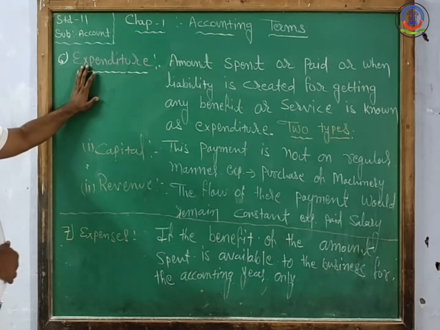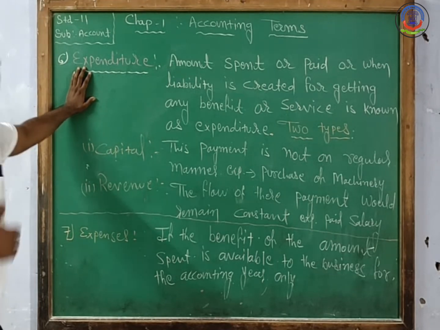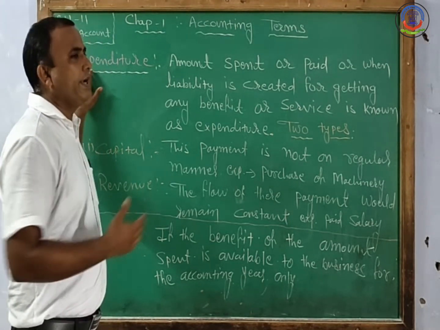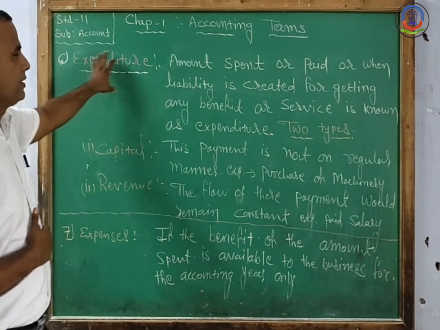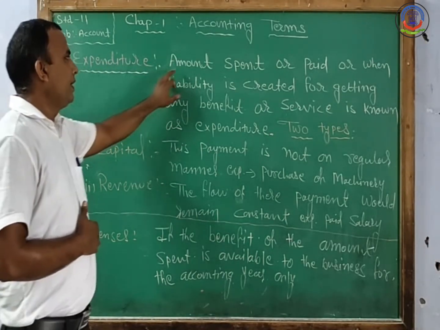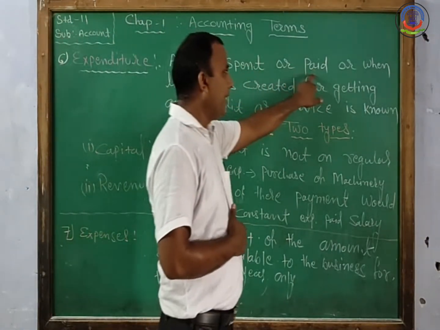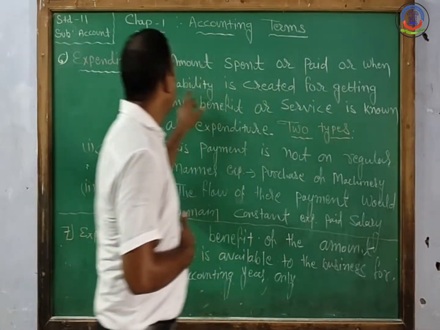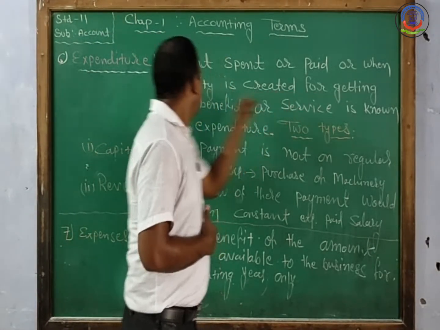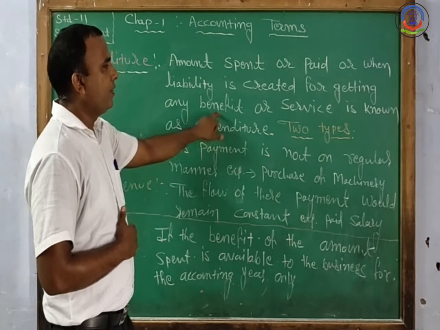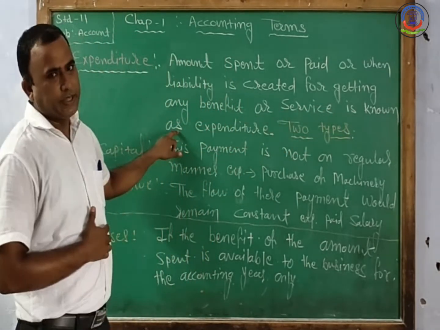As per the name, expenditure suggests an expense related to business. When we define the word expenditure, any amount spent or paid, or when a liability is created for getting any benefit or service, is known as an expenditure.